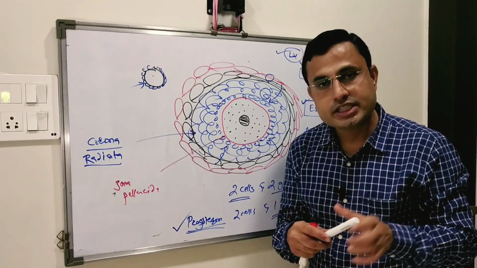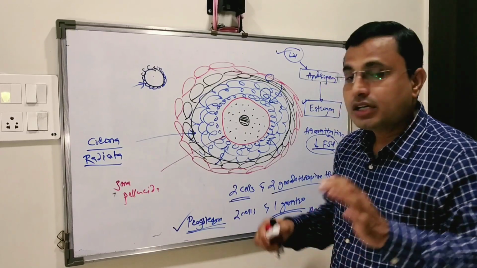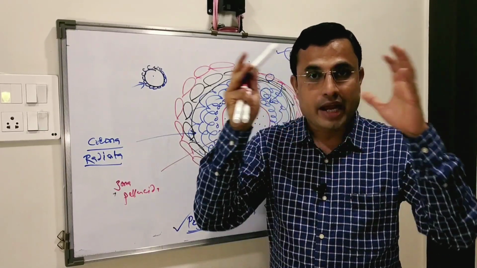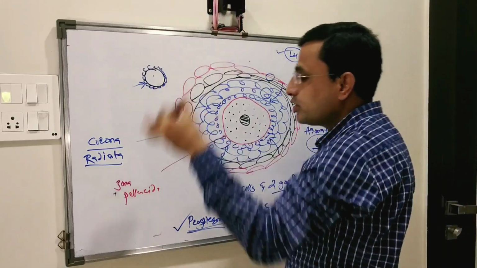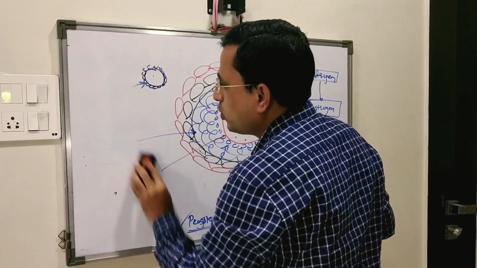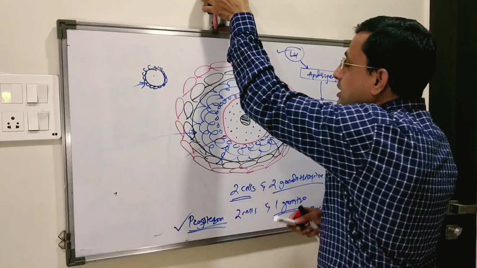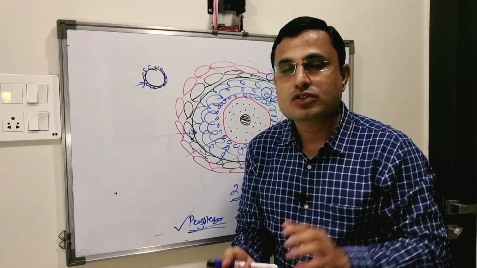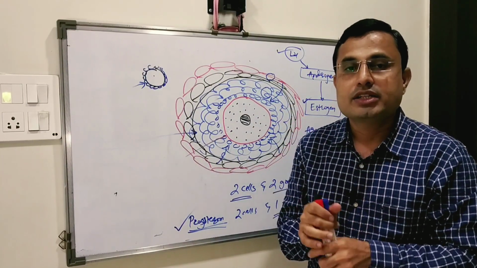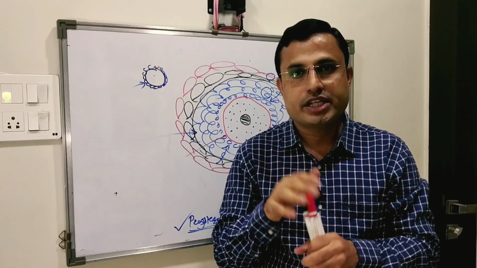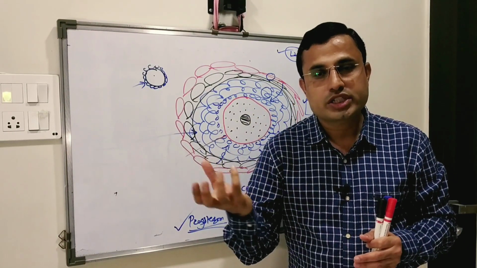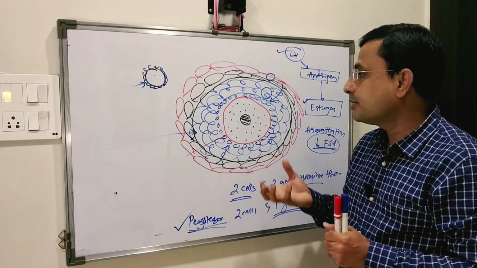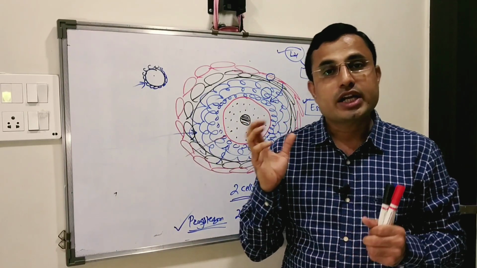Now the important thing, dear friends, is that when the secondary oocyte gets matured, that means when the Graafian follicle is fully matured just before ovulation, there is an appearance of an antrum. It is a follicular cavity and it contains estrogen, oocyte maturation inhibiting factor, inhibin, as well as other androgens.